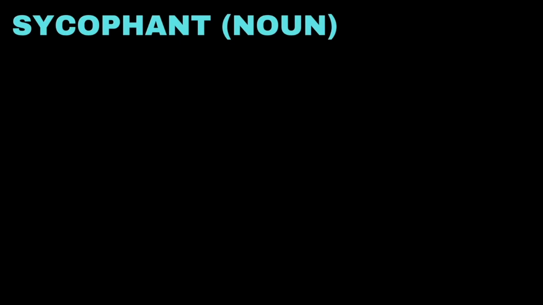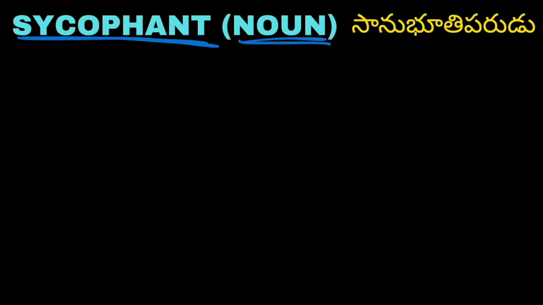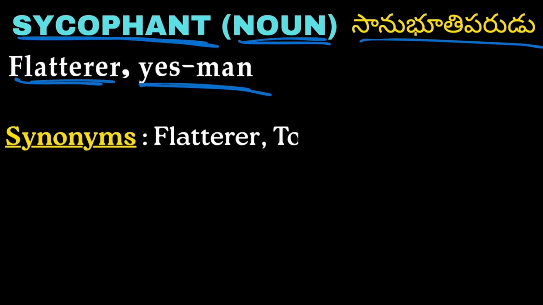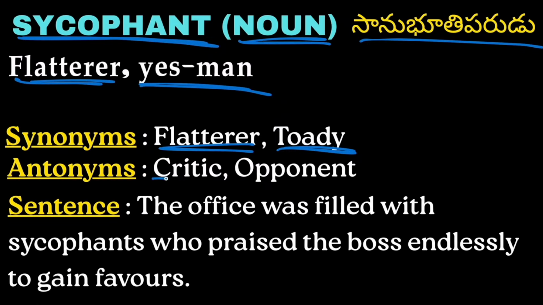Next word we have is sycophant. Sycophant is a noun and it means Sanubhuti Parudu. Flatterer or yes man is called as sycophant. Synonyms: flatterer or toady, someone who praises a lot. Antonyms: critic, opponent. Critic and opponent are the antonyms for sycophant.